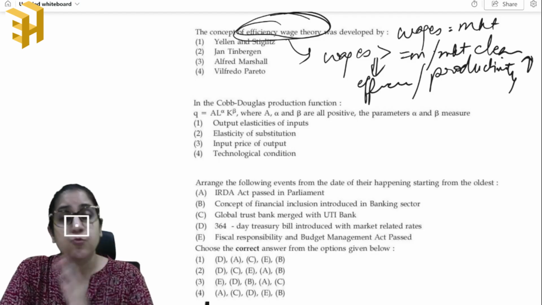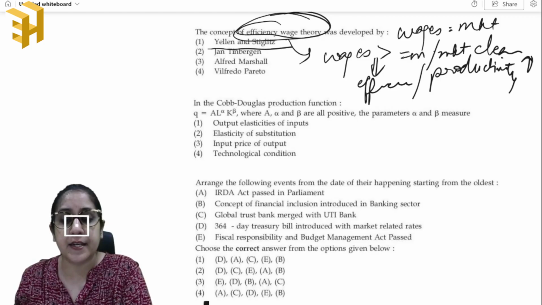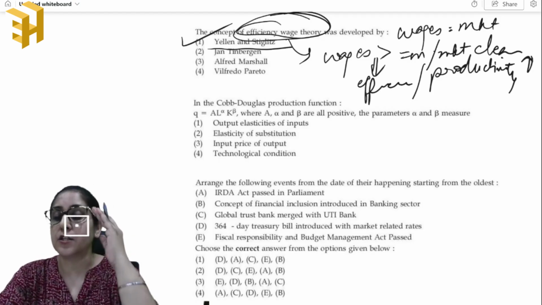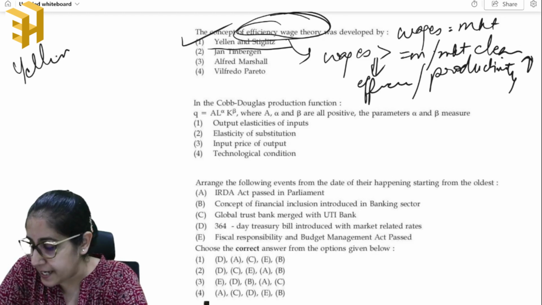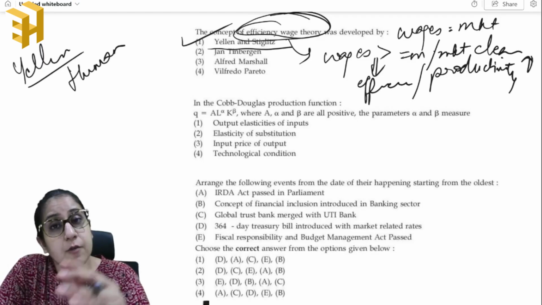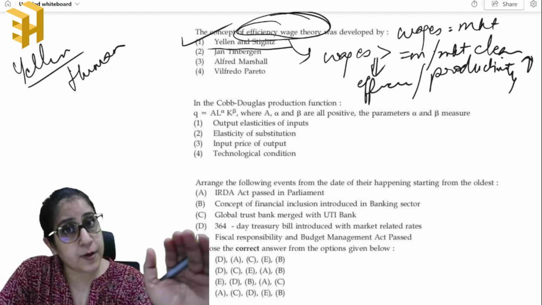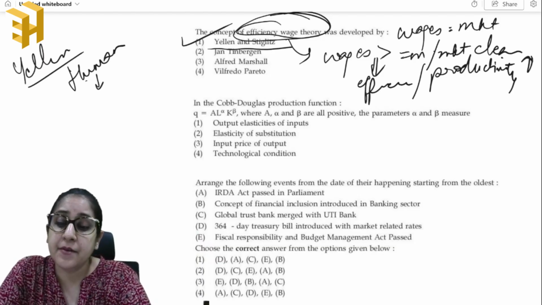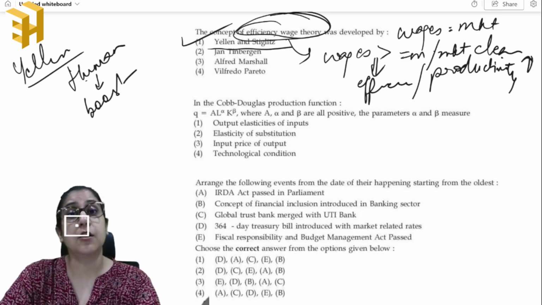Okay, so that is what is stated in your efficiency wage theory, and this was given by Yellen and Stiglitz. So the answer is 1. Now, it is important what ideas were presented by these two economists. So Yellen basically states that his main idea was on human psychology. He stated that if we are giving fair wages or wages higher than the prevailing rate, it will boost the morale of the worker, that the company values his or her contribution.